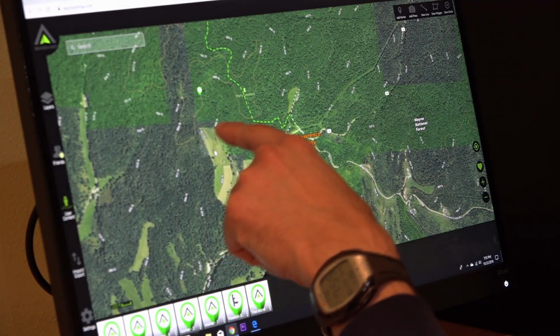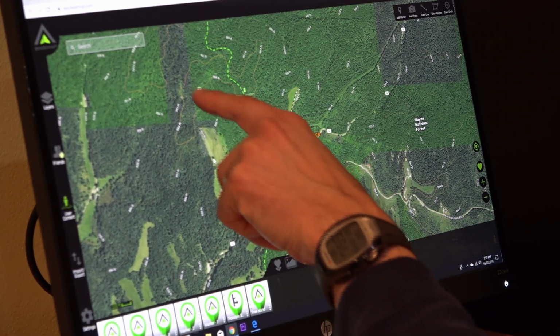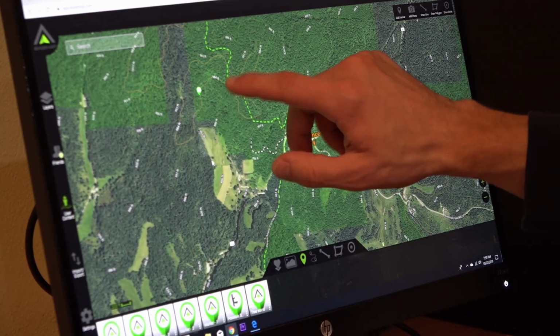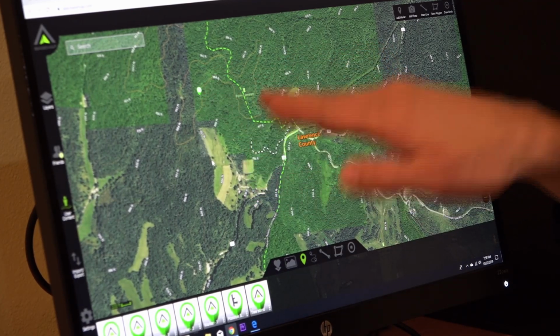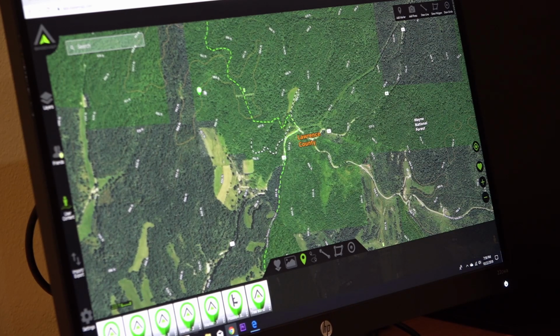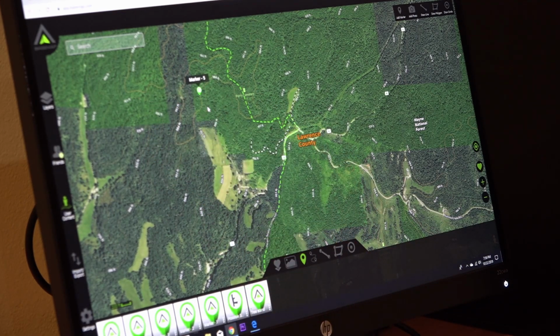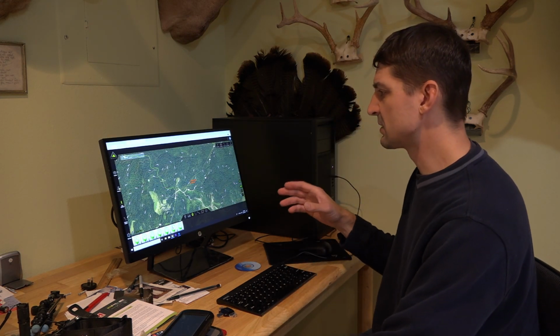Now the reason why I picked that is there is a draw that kind of comes up in there, which you could possibly catch movement coming up or down the draw, but you're also going to see movement. A lot of times deer, when they travel the tops of one of these ridges, they do it on the very edge where they can kind of see down the hillside, which is what this part right here gives me. It also helps you in that evening thermal when you're down on the hill a little bit, when you're not at the very top. So I'm going to keep playing around and looking around for some more morning and evening setups, but something like this, it's really easy to use.